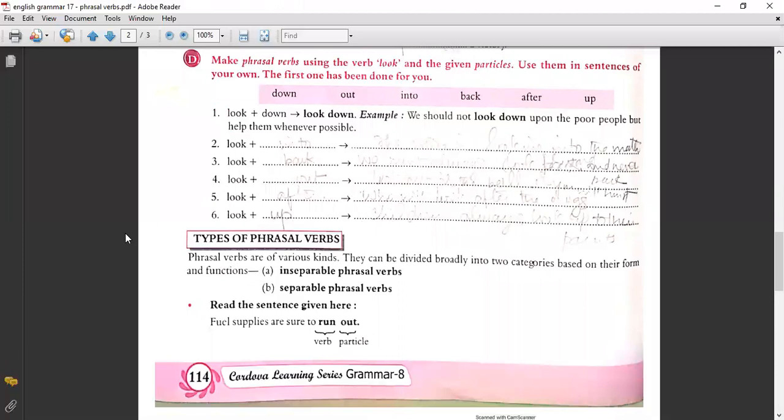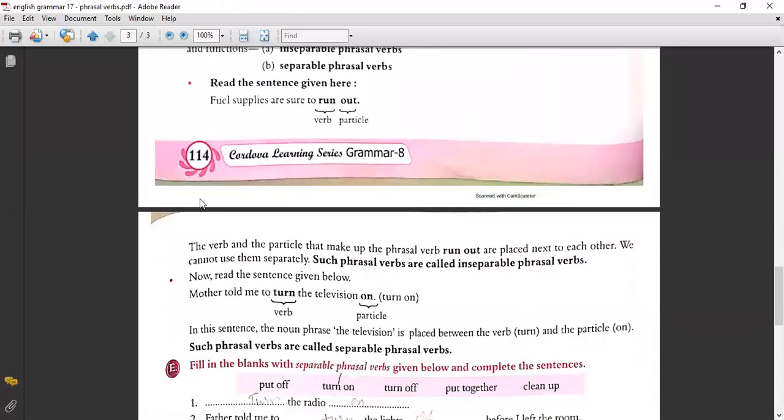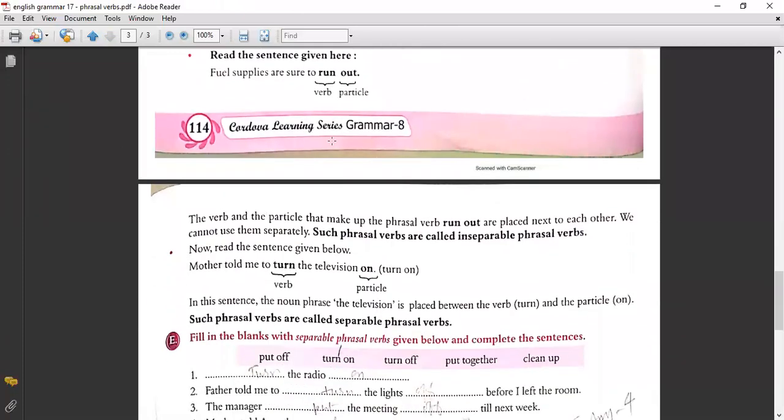Then types of phrasal verbs. Phrasal verbs are of various kinds. They can be divided broadly into two categories based on their form and functions: inseparable phrasal verbs and separable phrasal verbs. Read the sentences given below. Fuel supplies are sure to run out. Here the verb and the particle that make up the phrasal verb run out are placed next to each other and we cannot use them separately. Such phrasal verbs are called inseparable phrasal verbs.